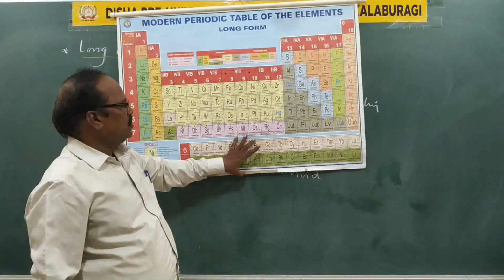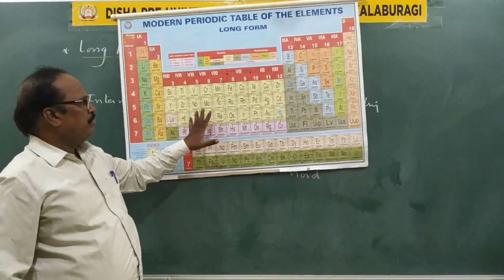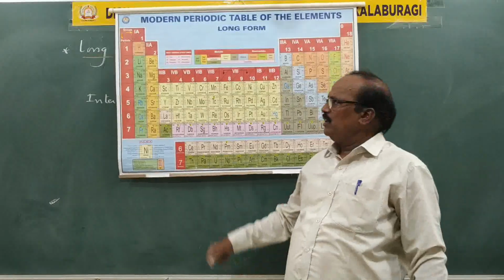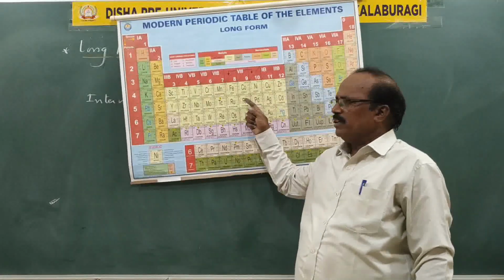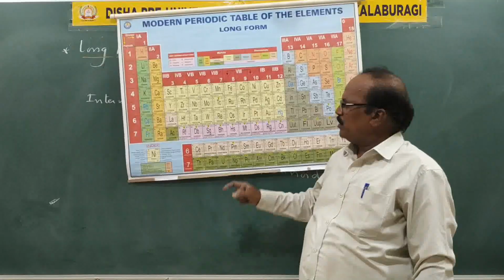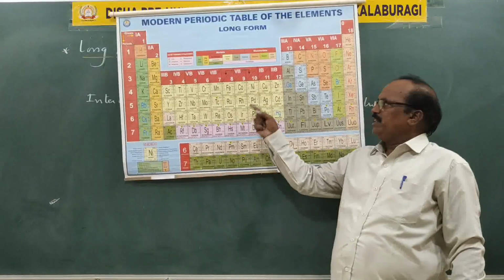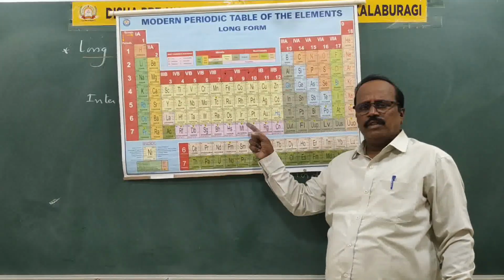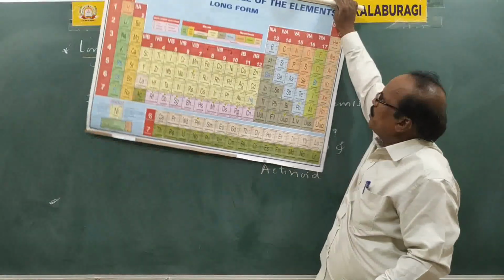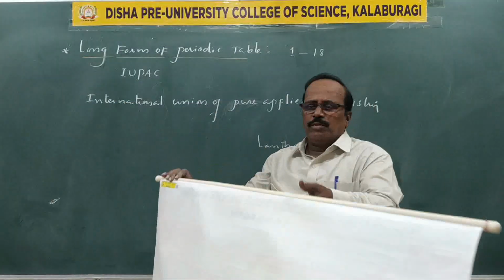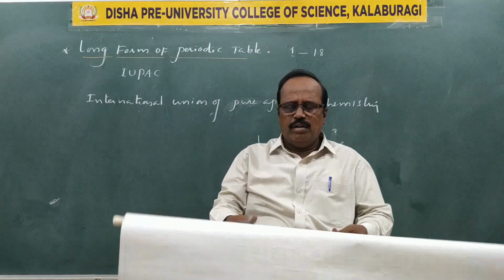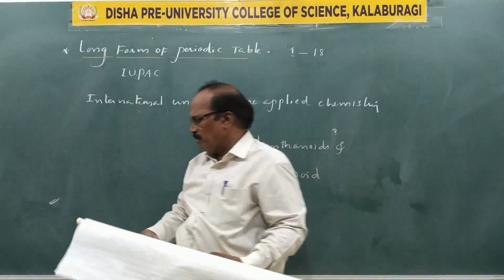They made all these changes in the present periodic table. We see some are metals, some are non-metals, some are semiconductors, some are liquids, some are gases, some are solids. This present periodic table system of elements is called the long form of the periodic table, with incorporation of the modern periodic law with the help of Henry Moseley's information.